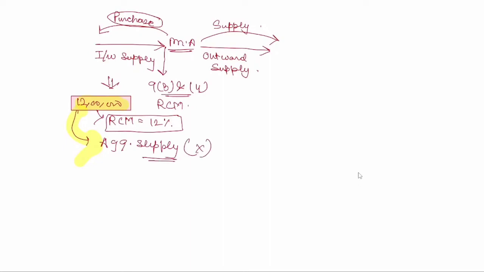What the word specifically means is that not all values of inward supplies are to be taken. Any kind of inward supply on which you are paying taxes on reverse charge basis, you cannot take the value of that supply, correct?